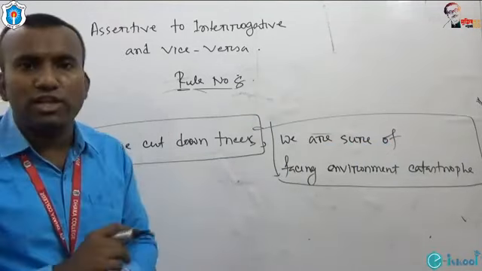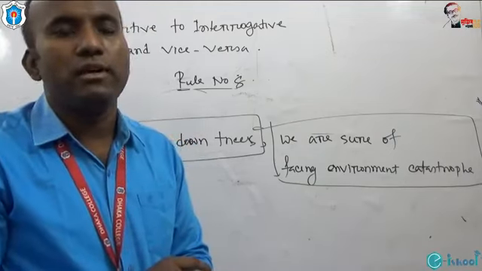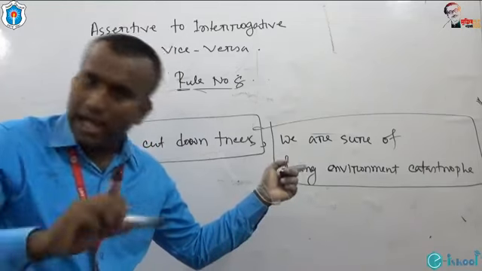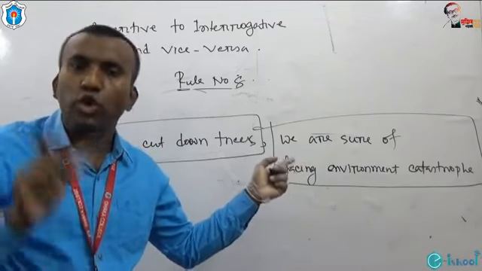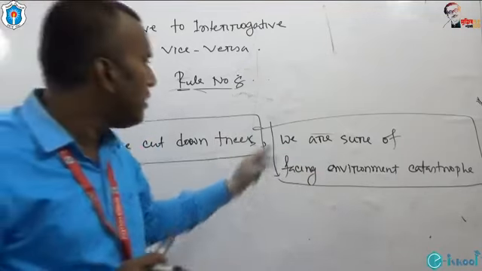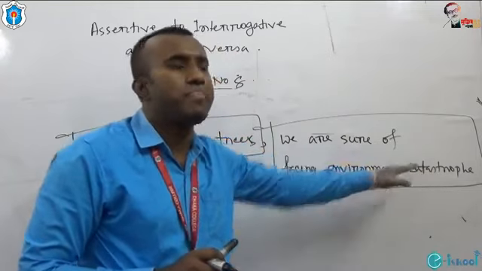If we are told to turn this sentence into interrogative, should we use principal clause or subordinate clause? I have given my decision that we have to take the help of principal clause. And what is the principal clause here? We are sure of facing environment catastrophe.